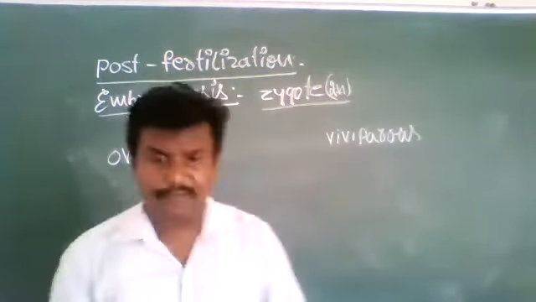Those eggs are covered externally by a calcareous shell. Calcareous means a calcium carbonate shell, which protects the egg from harsh environmental conditions.